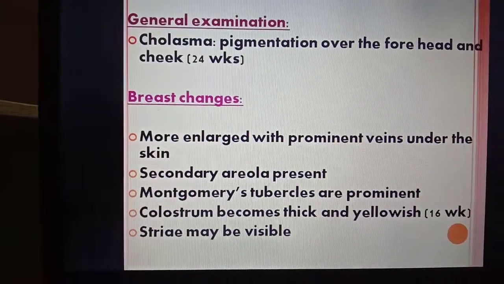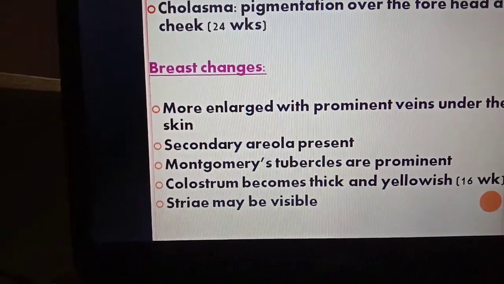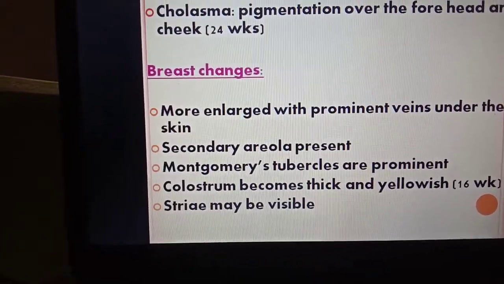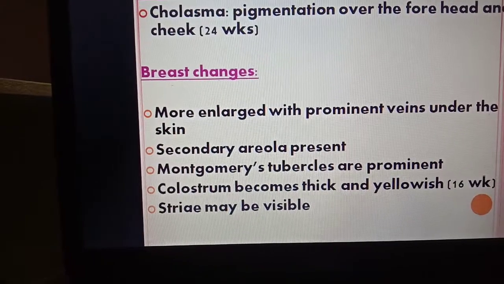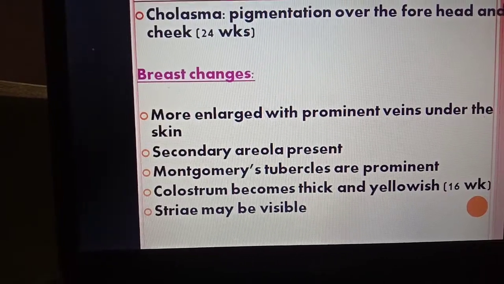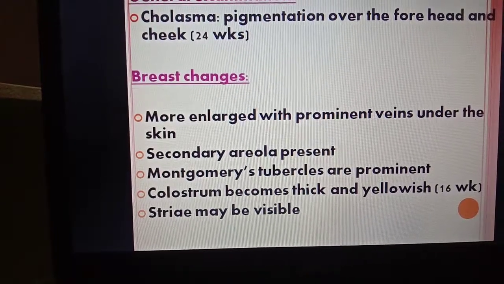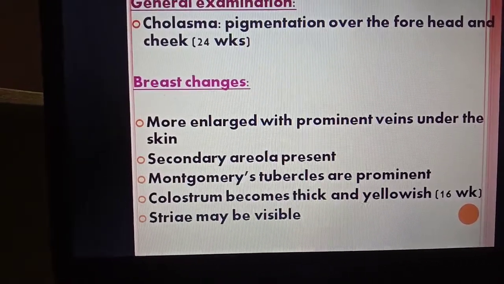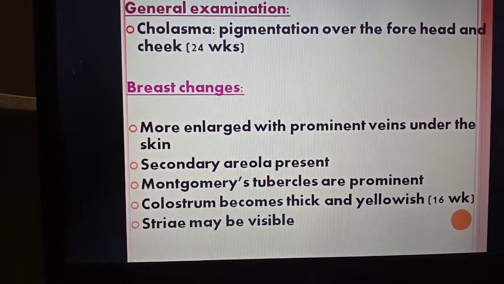Okay, so in general examination, there is chloasma, the pigmentation over the forehead and the cheek, seen during the 24 weeks. This chloasma symptom you can see in the mother during the 24 weeks of pregnancy. The pigmentation over the forehead and the cheek is called chloasma.